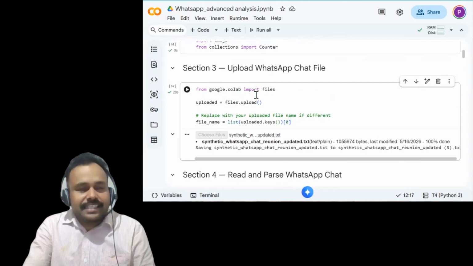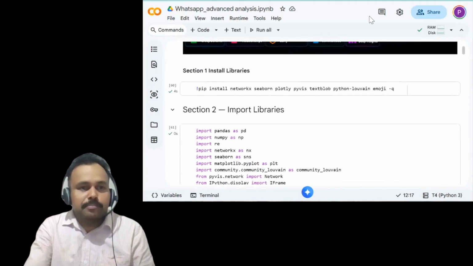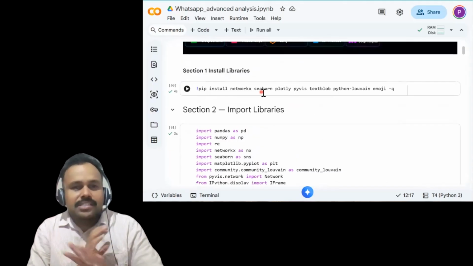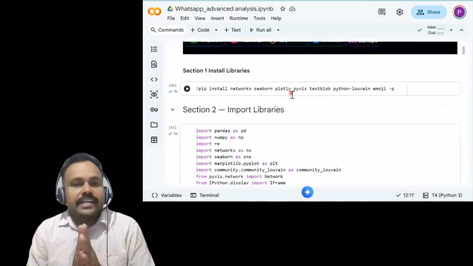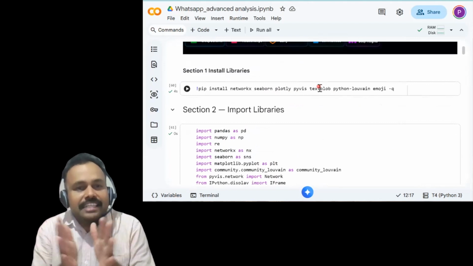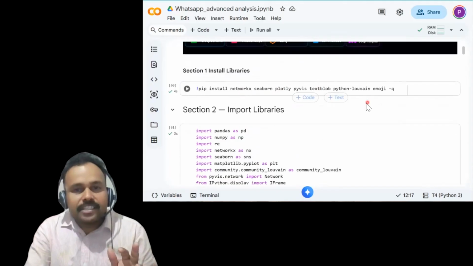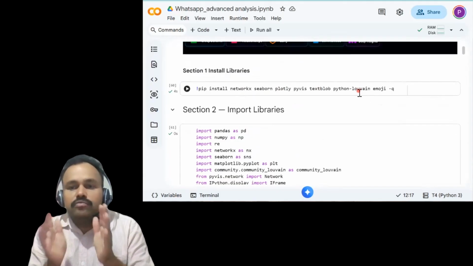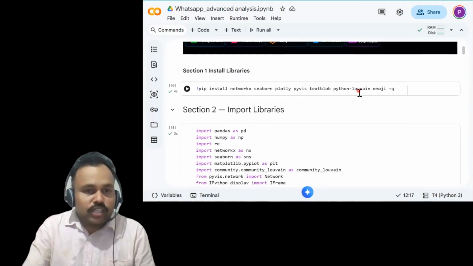For starting, we have taken some libraries. Of course we have libraries like pandas, numpy, and Seaborn, which are for data manipulation, visualization, etc. Also Plotly, again for data visualization. We have taken TextBlob for sentiment analysis. We have a different library, NetworkX, for social dynamics, and Python Louvain for understanding the hidden communities within the chat or within the data. So we have taken these libraries.